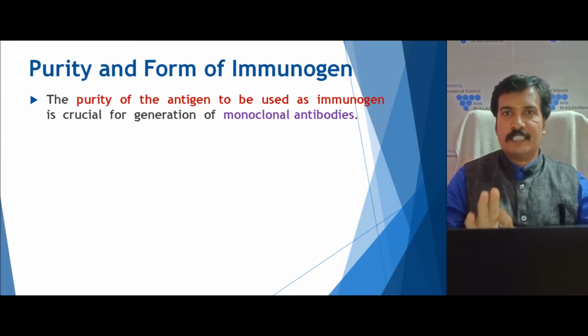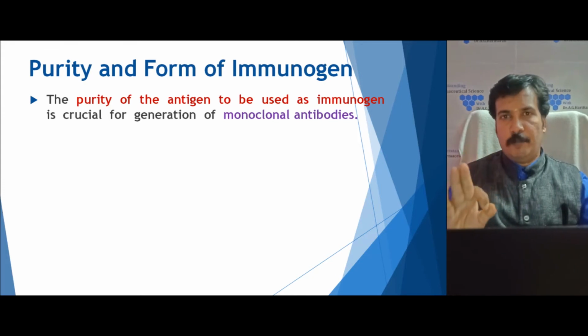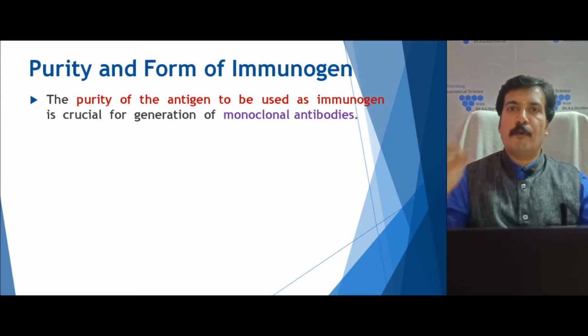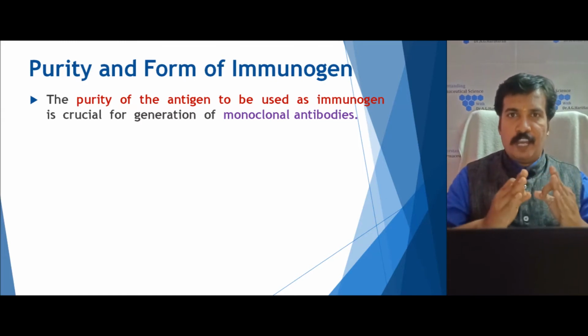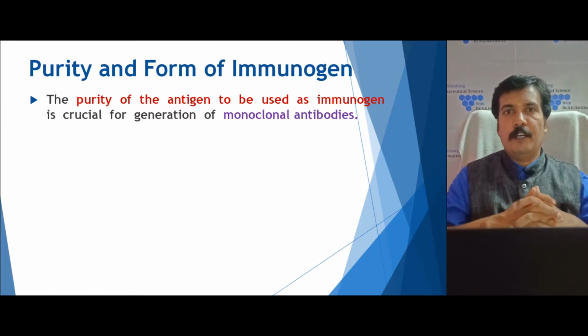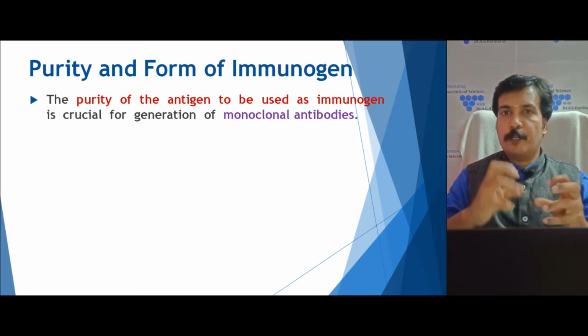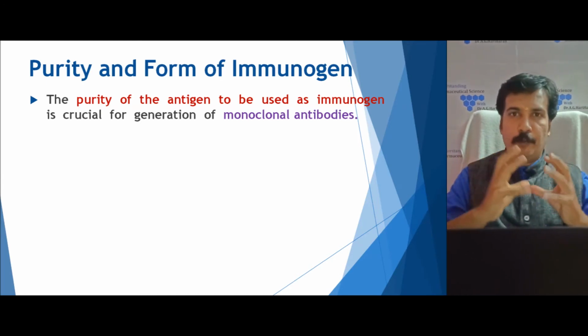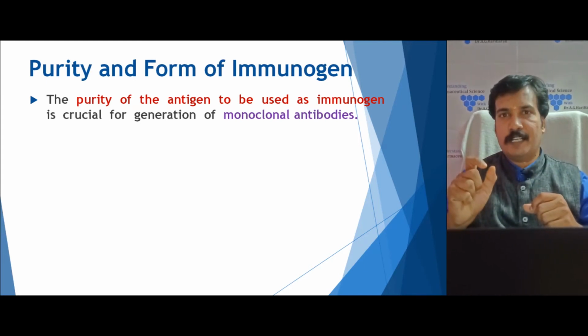So, against a single epitope, a single monoclonal antibody can be produced. Otherwise, if the immunogen is impure, then the polyclonal antibody can be the final product. So, the purity of the antigen is very important. You already know that an immunogen is nothing but a chemical which produces immunity. So, the pure form of immunogen will carry a particular antigenic determinant site called an epitope, through which the monoclonal